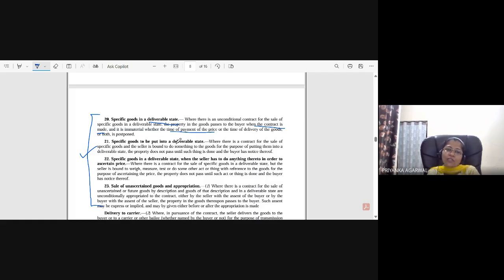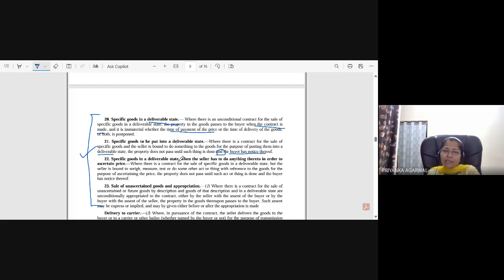So suppose there is a chair and some wheels have to be fixed, so the buyer wants those wheels to be there in the chair. If the wheels are not fixed, it is not in a deliverable state. Suppose you have already fixed the wheels to the chair, but that is not in the notice of the buyer, at that time also the property in the goods has not passed. So it has to be both things: one is your deliverable state, plus the buyer has notice thereof. When both things are there, then the property will pass.